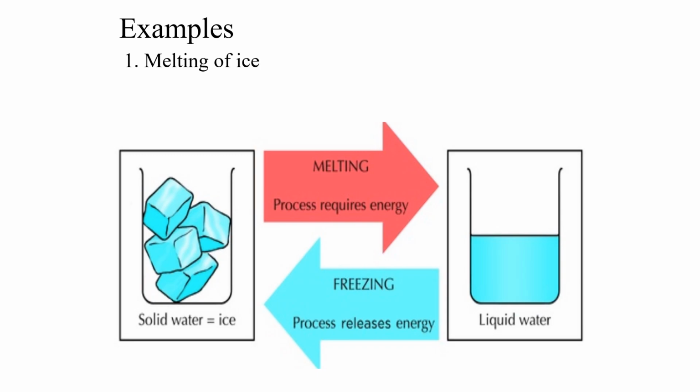Let us see some examples of physical changes taking place in our daily life. First one is melting of ice. Here you can see how ice melts to form liquid water, and this liquid water on freezing changes back into solid water, that is ice.